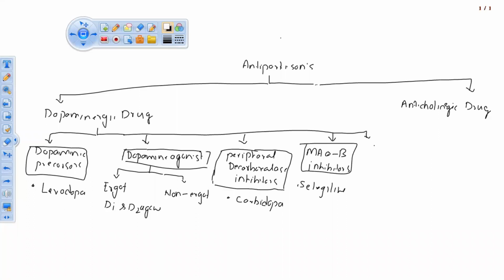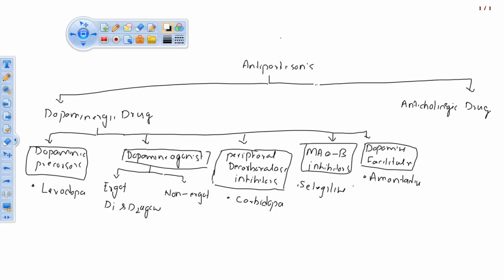Then this is the fourth subclassification. Another important one is the dopamine facilitator, the drugs which facilitate the production of dopamine. The important drug you have in your syllabus from this category is amantadine.